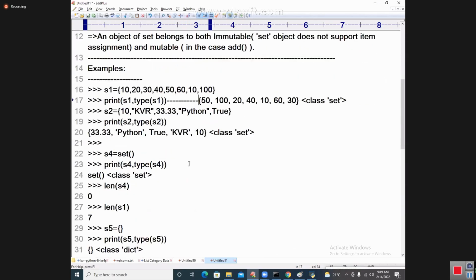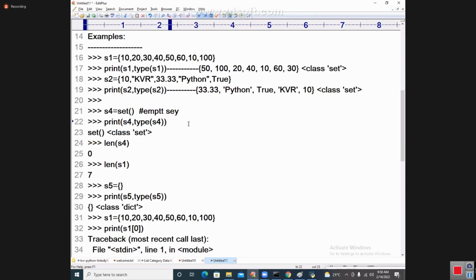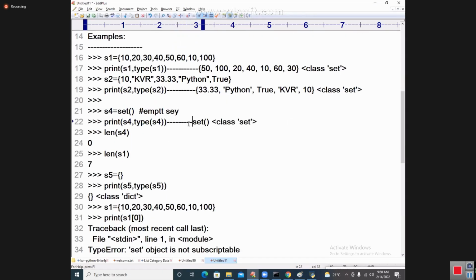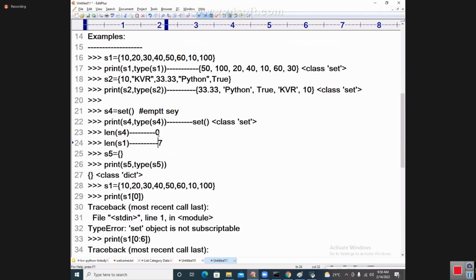Now this is a different type of set, an empty set. So S4, print it. Now the length of S4 is 0, no elements are available. The length of S1 is 7 because 7 elements are there.